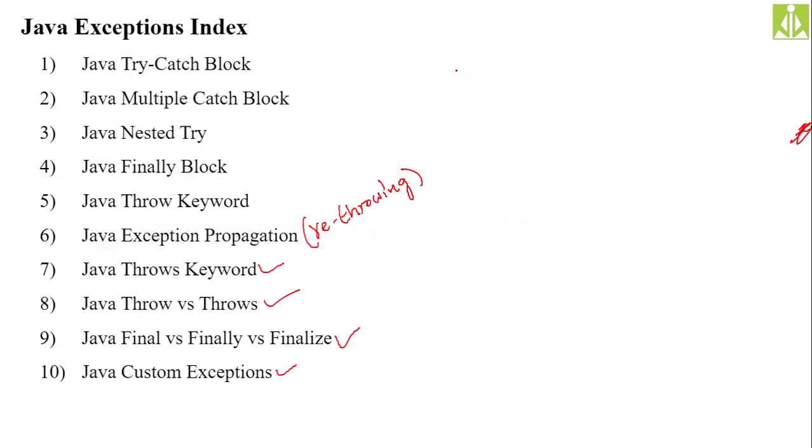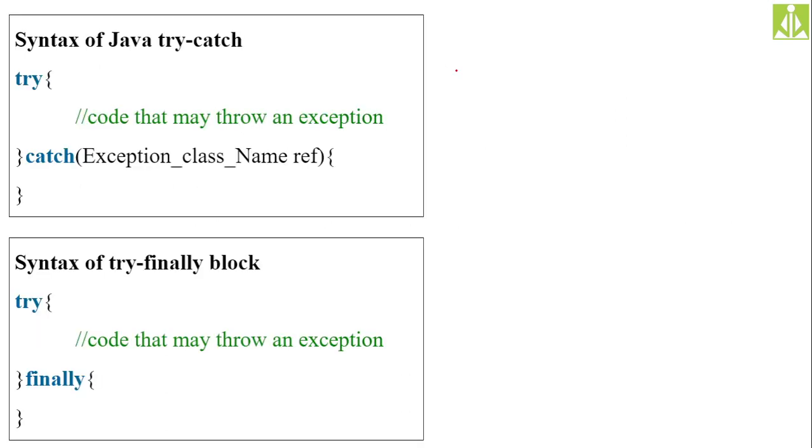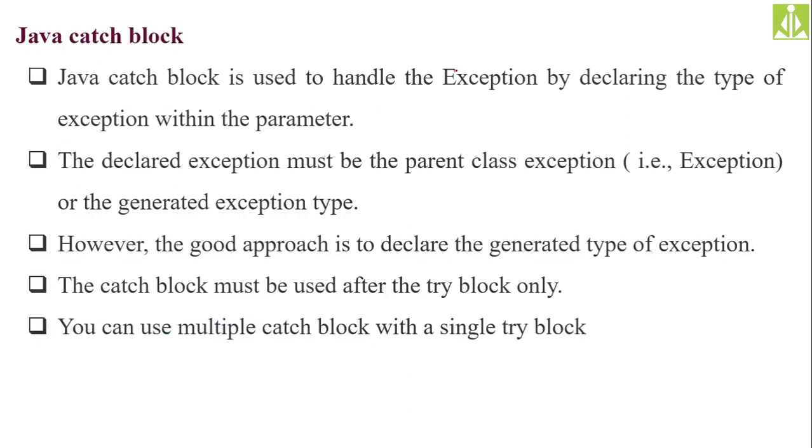Yes, here this also we discussed. The good approach is to declare the generated type of exception. If you write the specific class for the generated exception type, it is a good practice. The reason is, if you put the parent class, the number of lines of code will increase because the parent class will have more code, but the specific class will have less code.